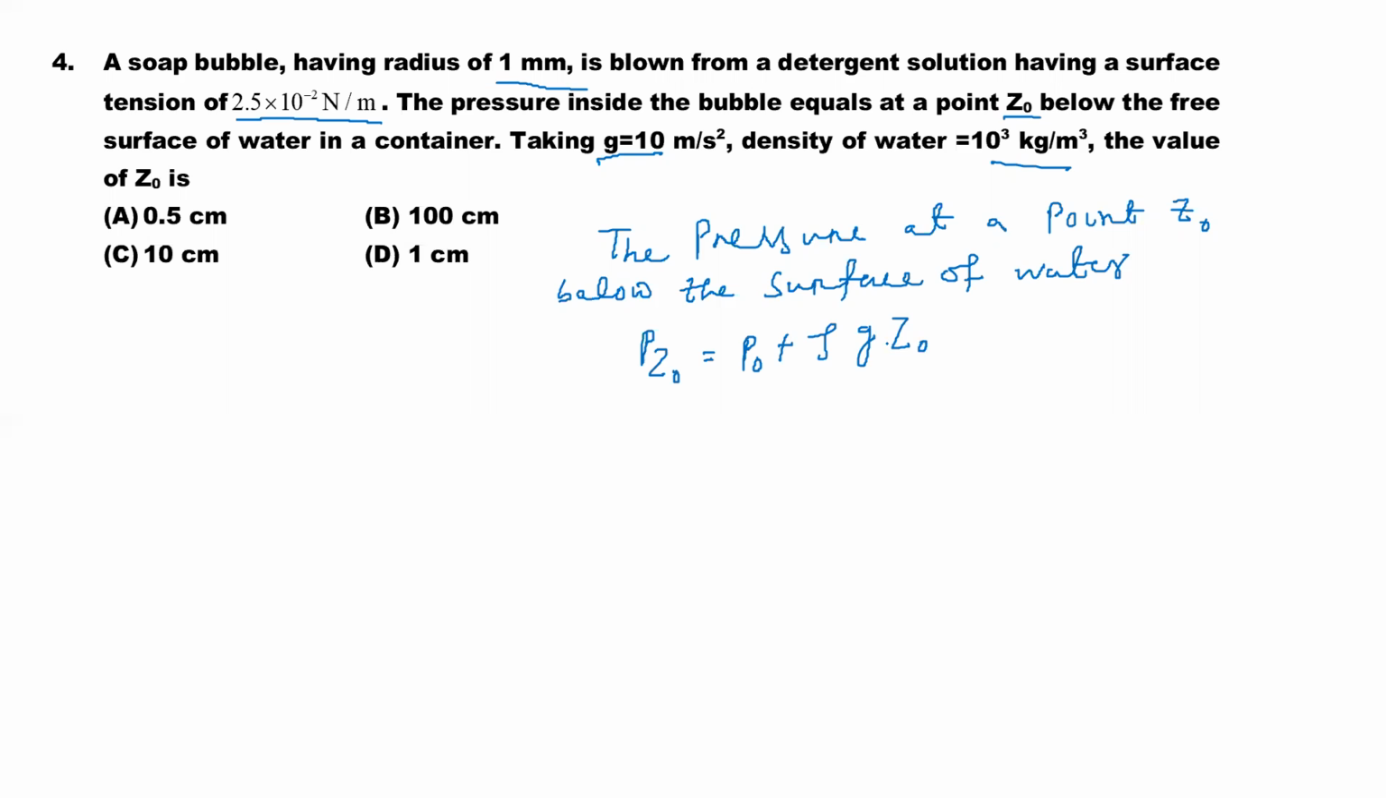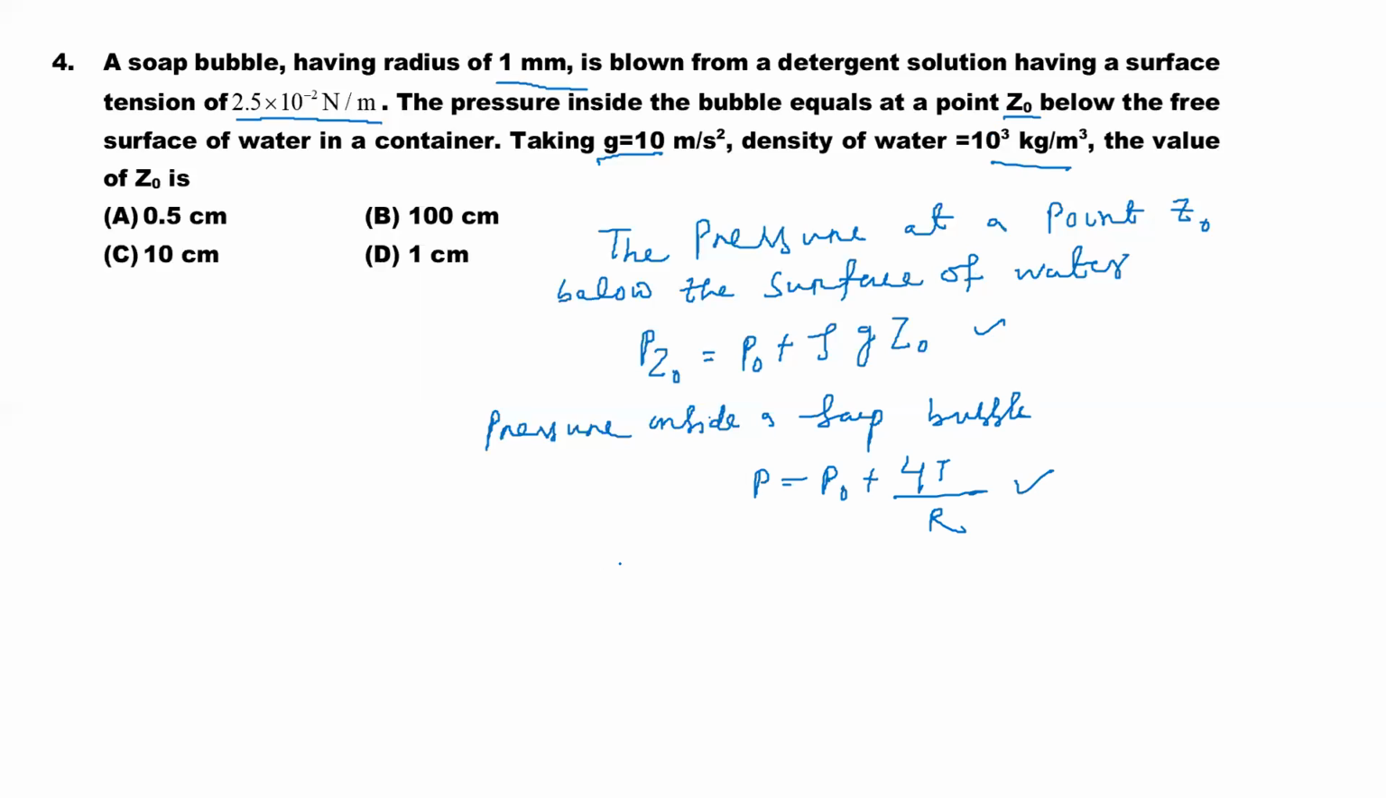Listen. Actually, pressure inside a soap bubble, how much? Surface tension wala formula. Pressure in the theory I had told you, pressure inside a soap bubble is P is equal to P naught plus 4T divided by R, radius. And here he has given that the pressure inside the bubble equals the pressure at the point Z naught. Means both the pressures are equal. This pressure is equal to this pressure. Inside and outside pressures are equal.